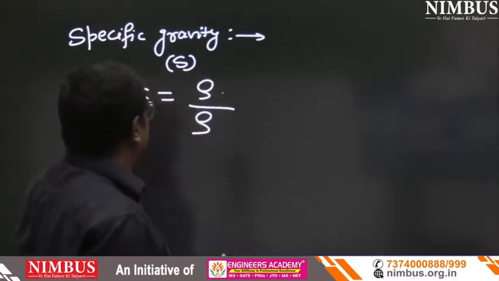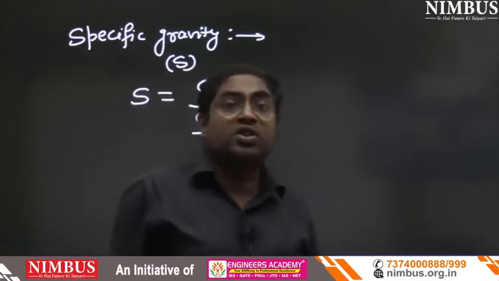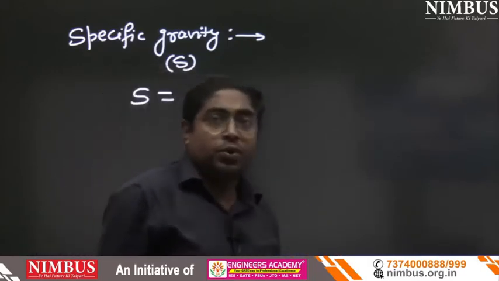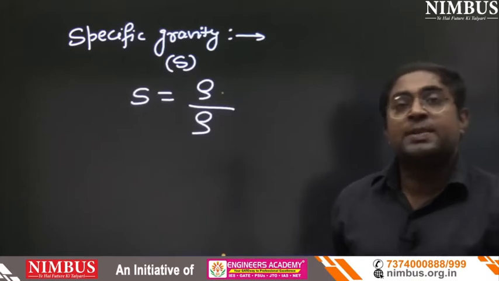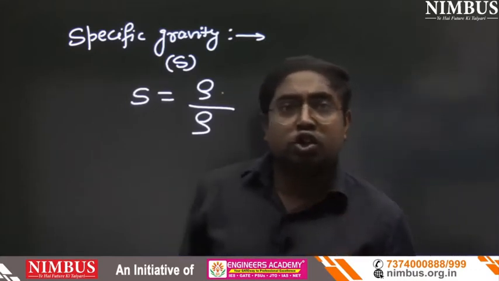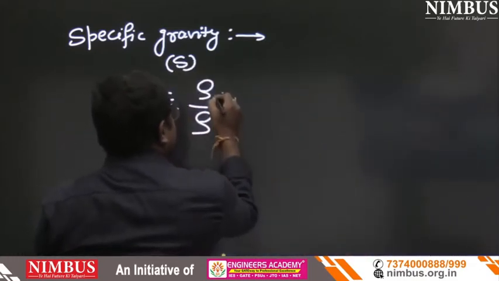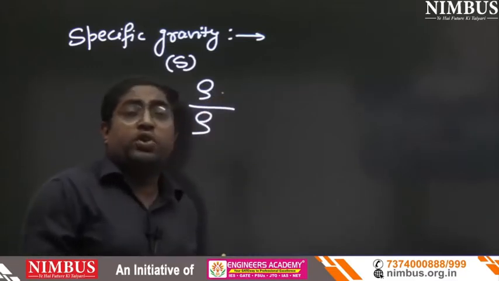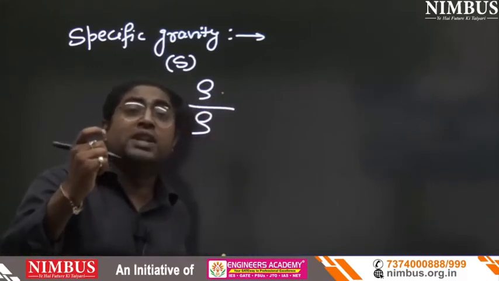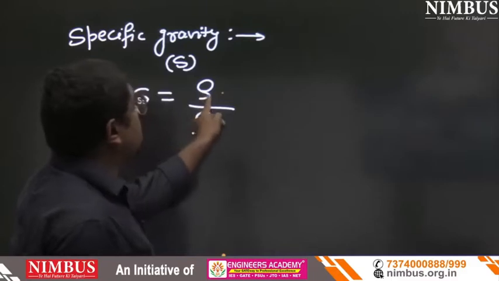Whatever specific gravity we are going to find, suppose we are going to find the specific gravity of oil, here we will write density of oil. Suppose we are going to find the specific gravity of nitrogen, so here density of nitrogen.